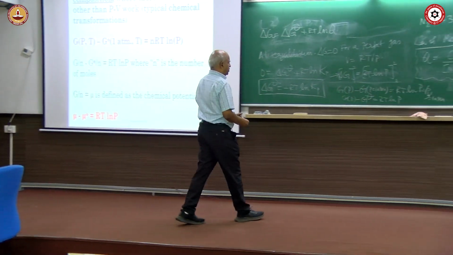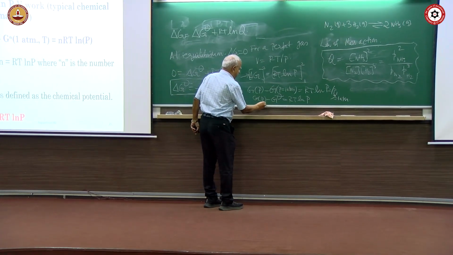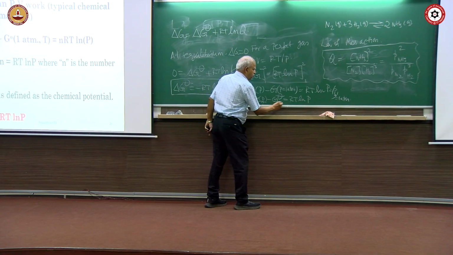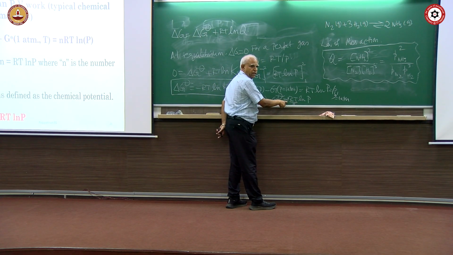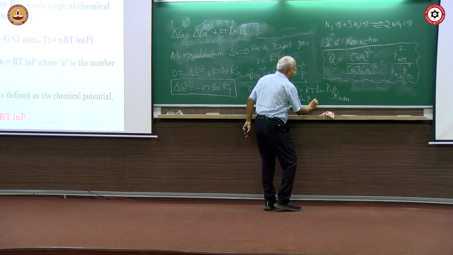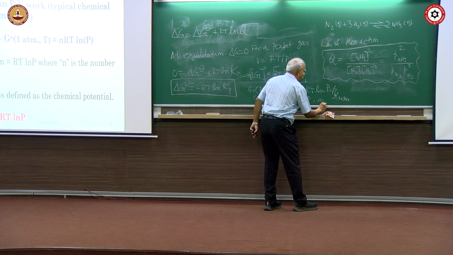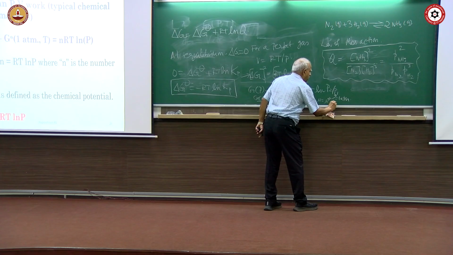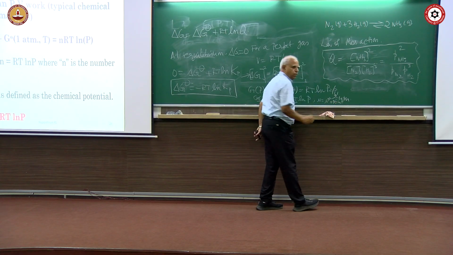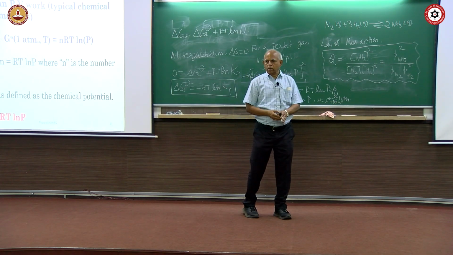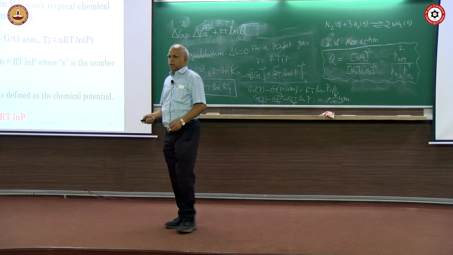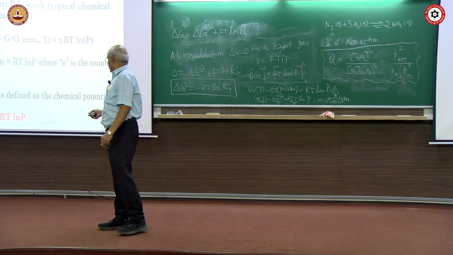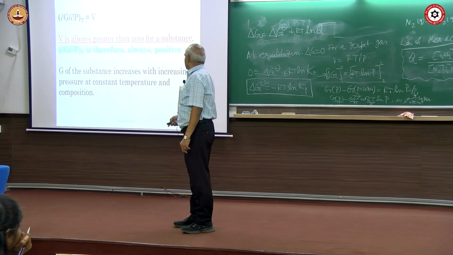So, this equation, if I divide by N, what will it become? There is an nRT here, that gets cancelled out. It will become mu equal to mu naught plus RT ln P. Then it becomes very easy to compare whenever there is a mixture. Per mole is easy to compare. So, mu equal to mu naught.